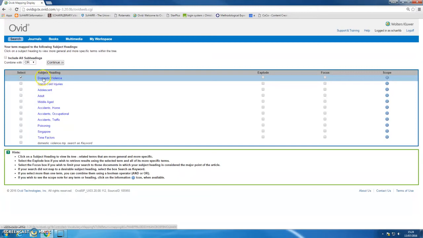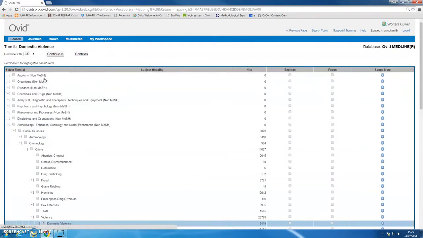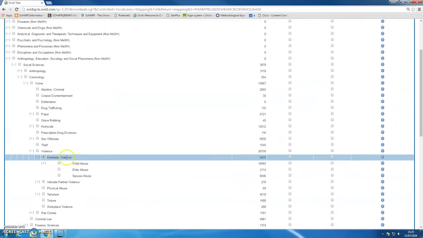Let's just have a look at that heading by clicking on it, just to see what's involved in domestic violence as defined by Medline. Okay, so there are 5,000 odd articles about domestic violence, but there are also some narrower topics here that are just listed underneath it, and that's because they're more specific aspects of domestic violence. So there's child abuse here, elder abuse, and spouse abuse. If I'm interested in those topics as well as domestic violence in general, then I need to include them.